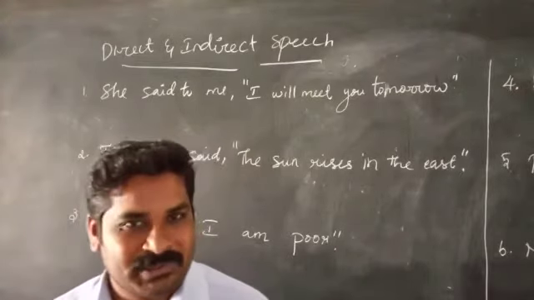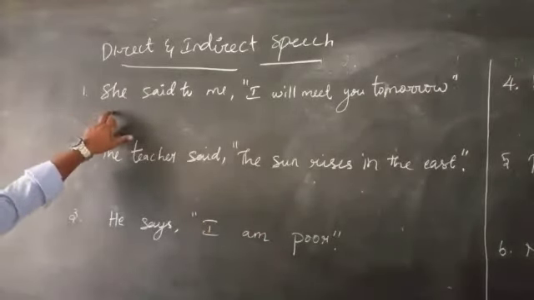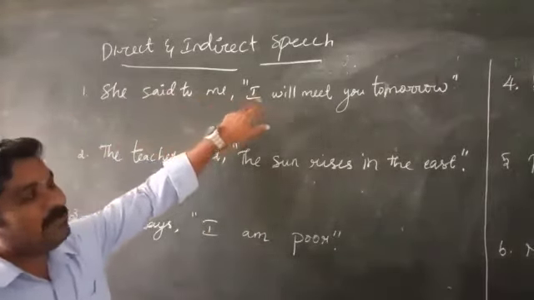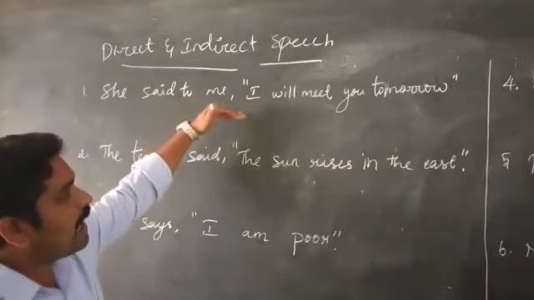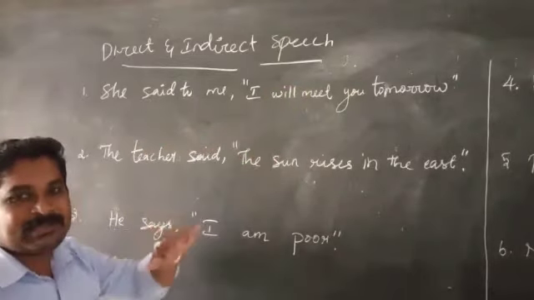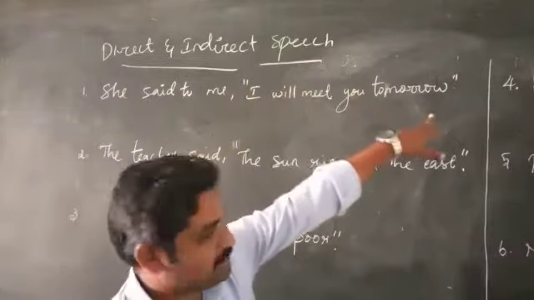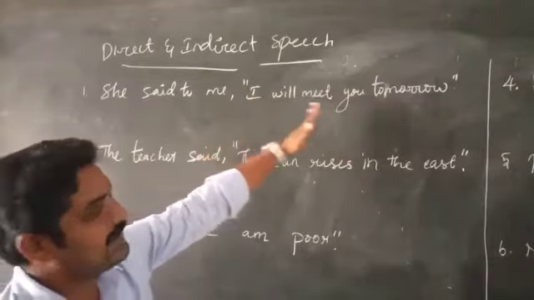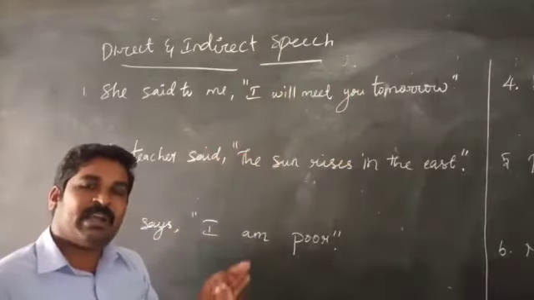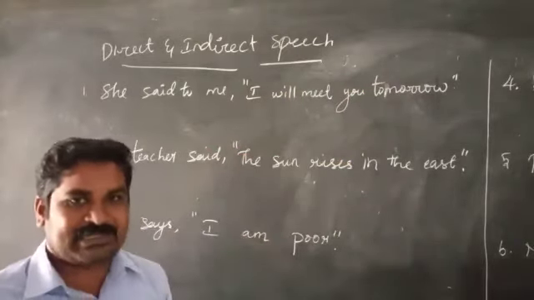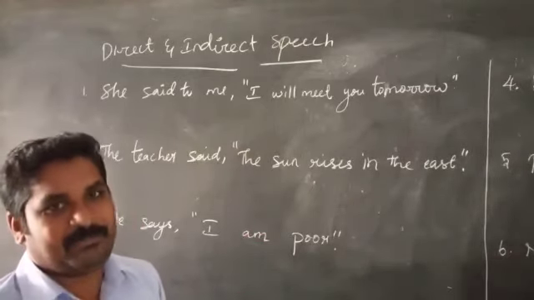Okay, now we are going to see the sentence. See the first sentence. She said to me, I will meet you tomorrow. The sentence is what you have within the double quotation marks: I will meet you tomorrow. So what is the first rule? We have to identify the kind of sentence. Without knowing the kind of sentence, we can't change any sentence.